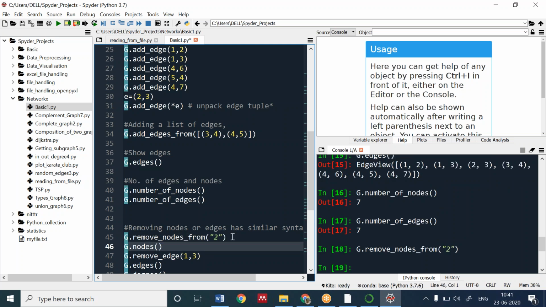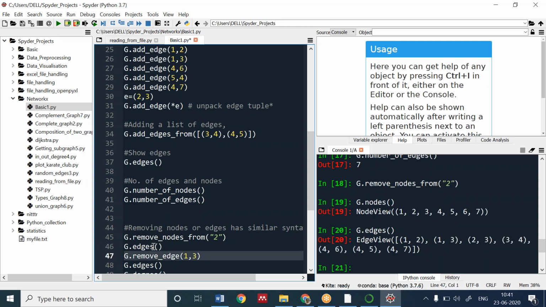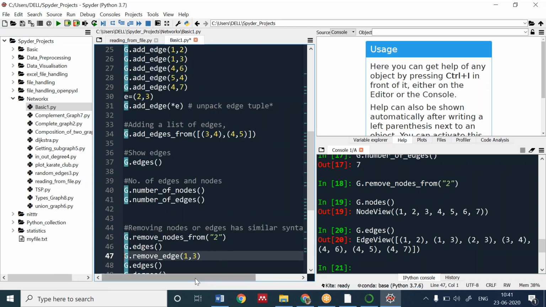Now if I check, this is the node view. We have to see the edge view. I want to see the edges, not the nodes. The edges from 2 are removed, so 2, 3 is removed.